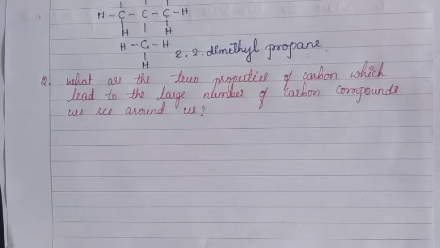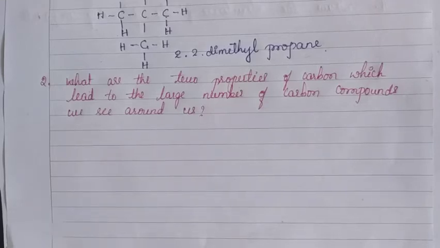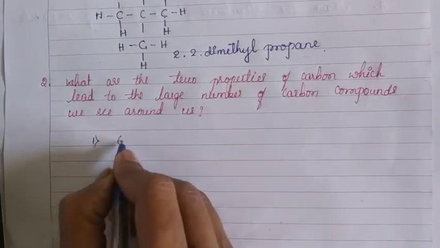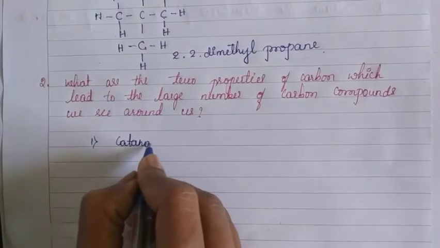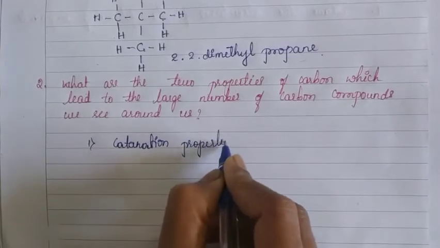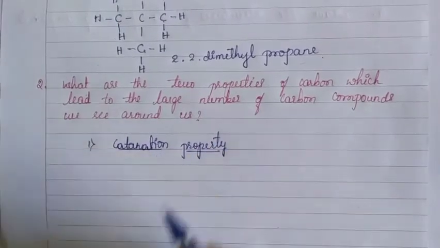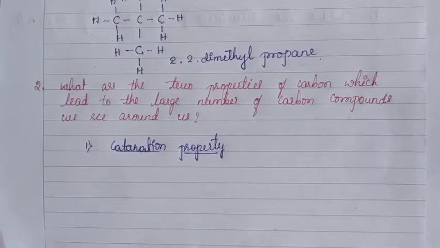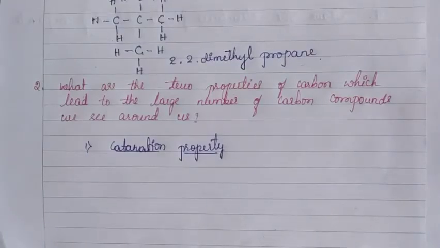One is the catenation property. Children, you know that carbon making a bond with carbon is called catenation property.